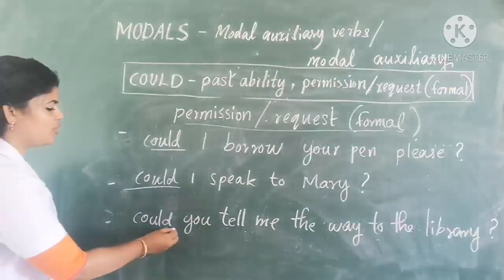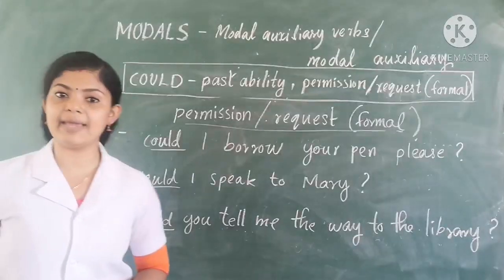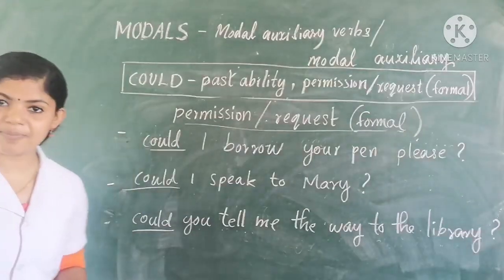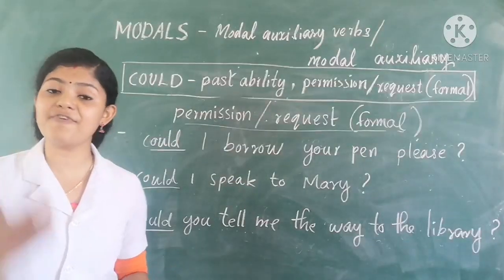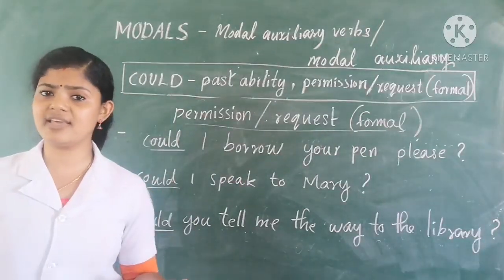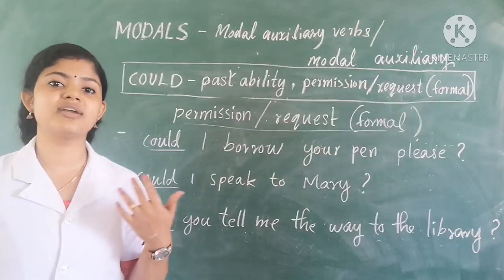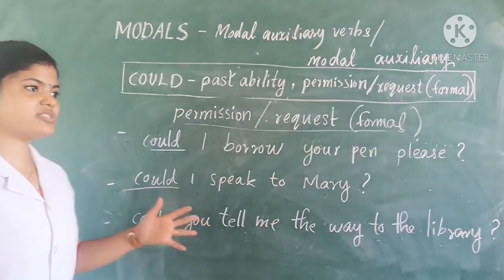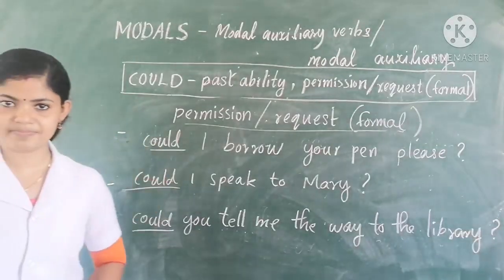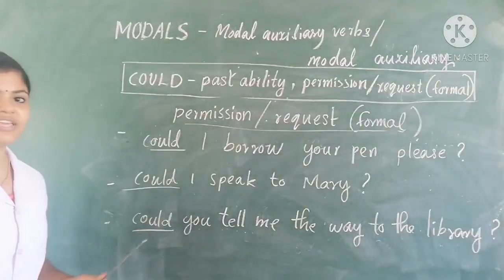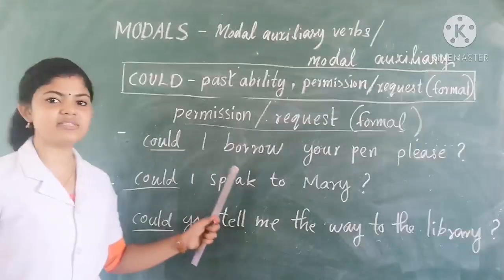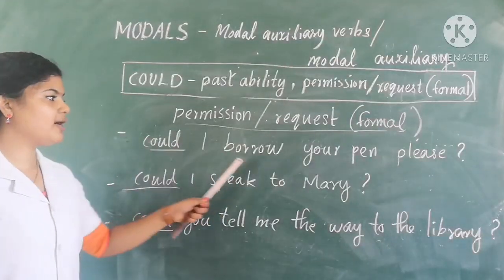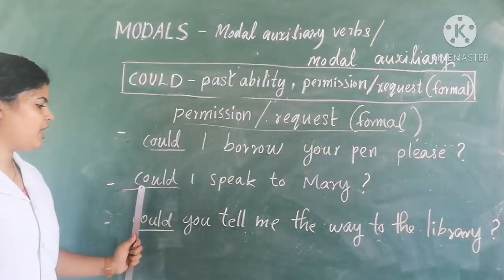Next one, could you tell me the way to the library? We use could to ask permission or request in a very formal way. For example, when you are asking any permission to your class teachers or any officers, we use could at those places. Here also we can see could comes next to the main verb. Could borrow. Borrow is the main verb.